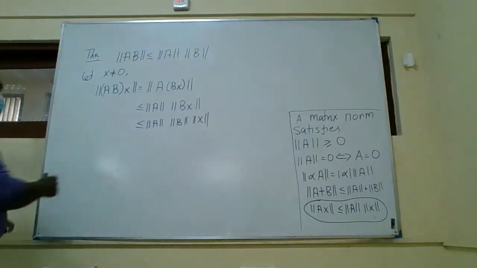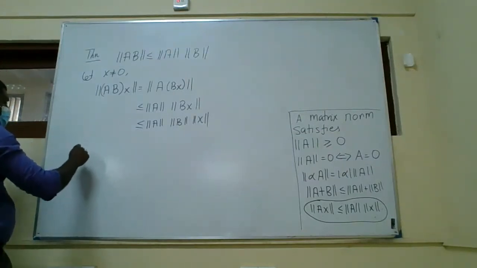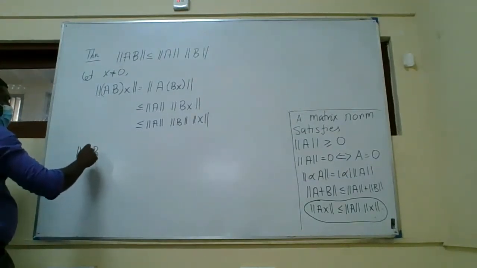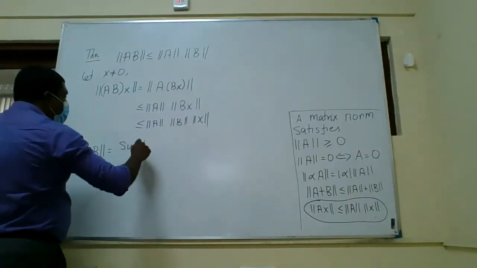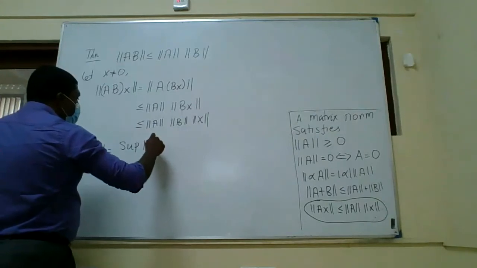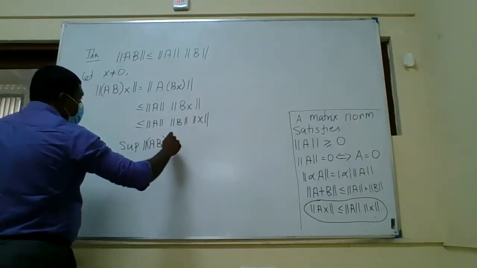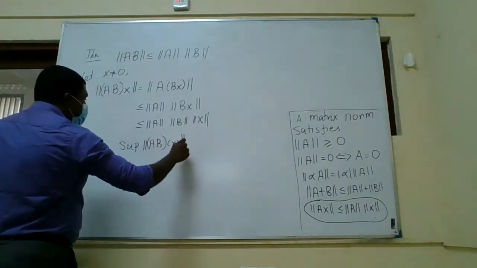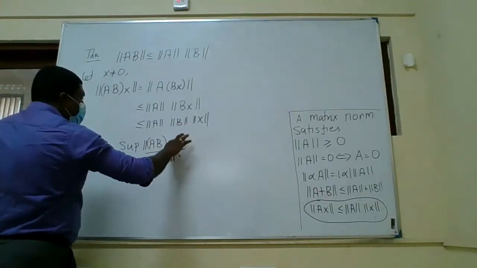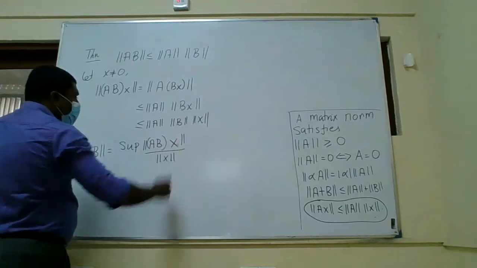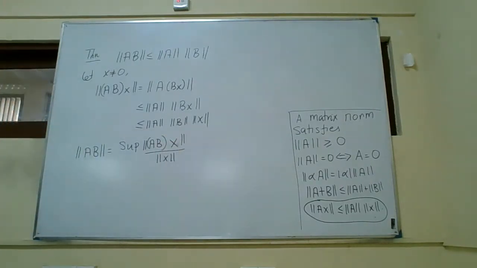But you know that the norm of AB is the supremum of norm of ABx divided by norm of x. That is the definition, right? So I can leave the x here. This is my definition for the norm of AB.